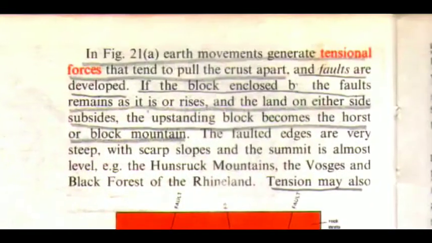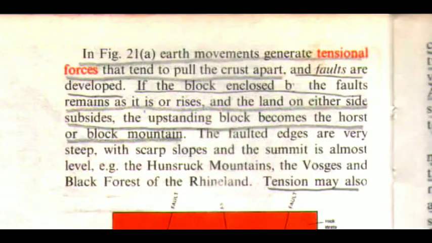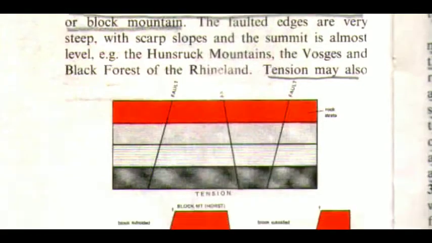In figure 21, the earth movements generate tensional forces that tend to pull the crust apart and faults are developed. If the block enclosed, B, between the faults remains as it is or rises and the land on either side subsides, the upstanding block becomes the horst or block mountain. The faulted edges are very steep with scarp slopes and the summit is almost level. Example, the Hunsrück Mountains, the Vosges and Black Forest of the Rhineland. Tension may also